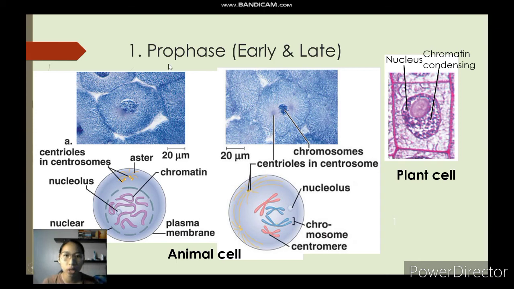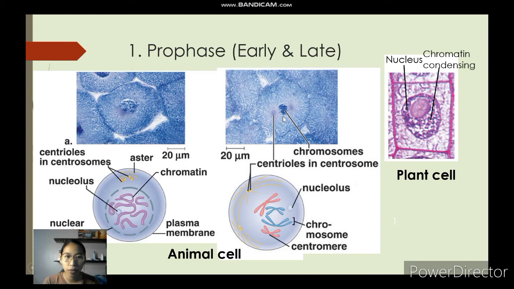The first one is what we call the prophase. The prophase, we have 2 stages or phases. We have the early prophase and the late prophase. In the early prophase, this is the picture for that. As what you can see, dili pakaayo condensed ang atong chromosome pero maklaro na nimo jud siya, no? Maklaro na nimo nga nakakuha na gyud ang imuhang mga chromosomes sa atong nucleus.